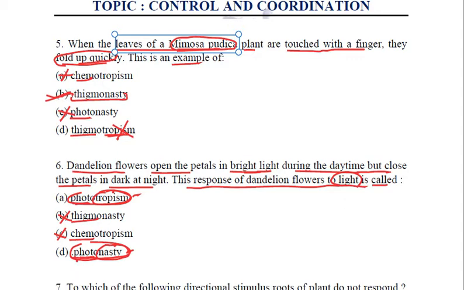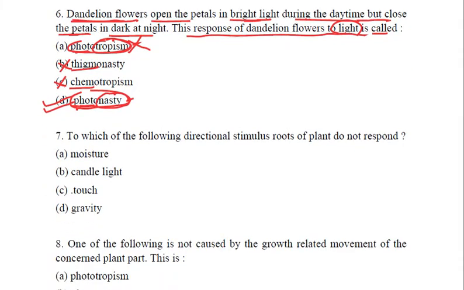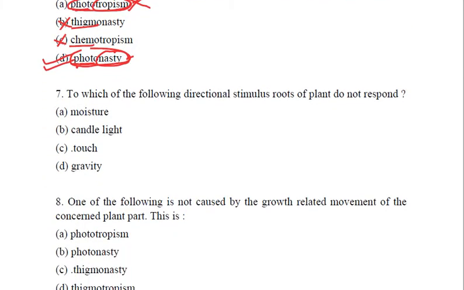And here, in case of dandelion flowers, it is just the closing and opening of petals. No growth is actually being mentioned. So the answer to this question will be photonasty, not phototropism. You need to relate while answering such types of questions. Clear?